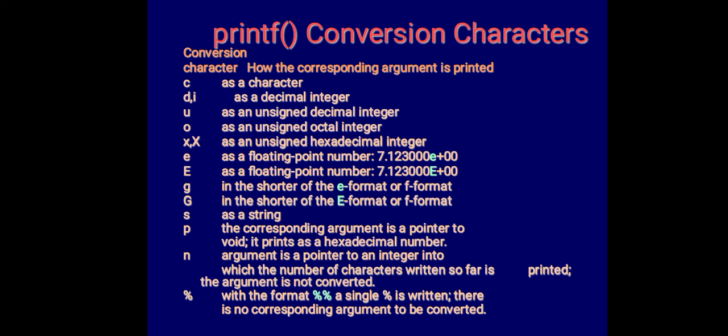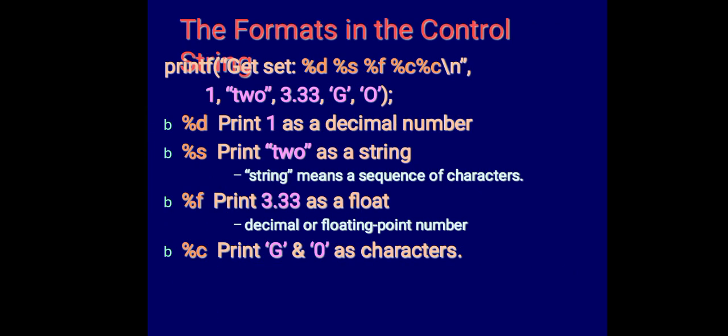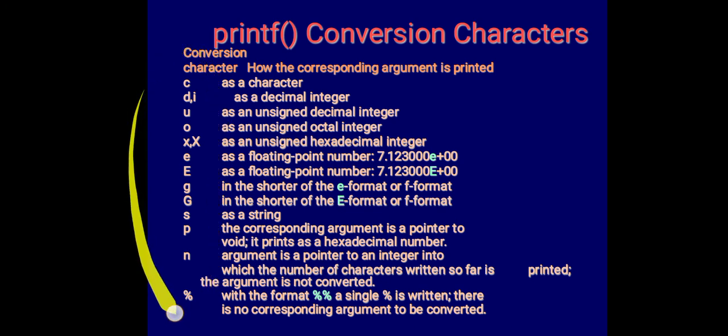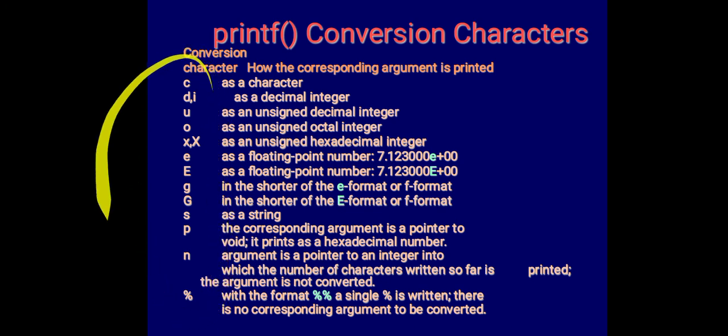U is for unsigned decimal integer. O is for octal number. So these are all format specifiers, same as whatever I have explained here, but for different purposes. For characters, for unsigned integer, for octal number, you will use these, and each one will be preceded by percentage.